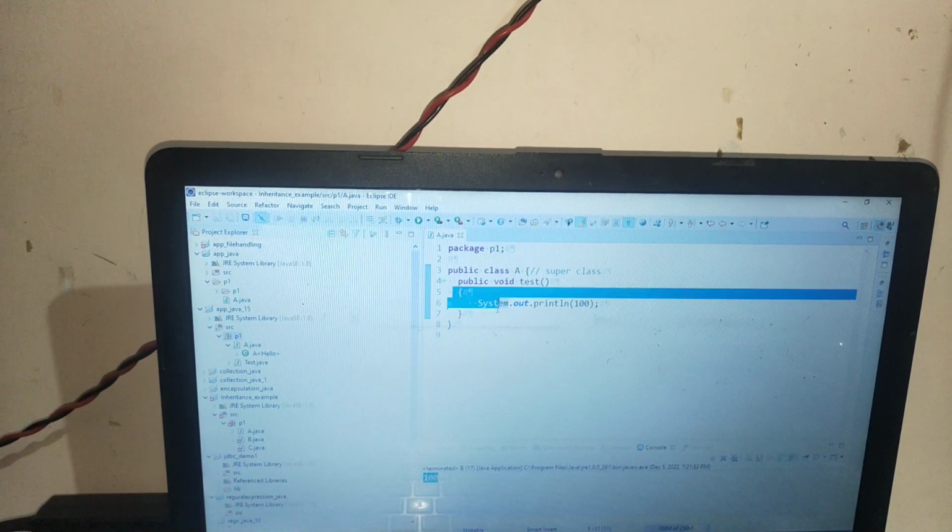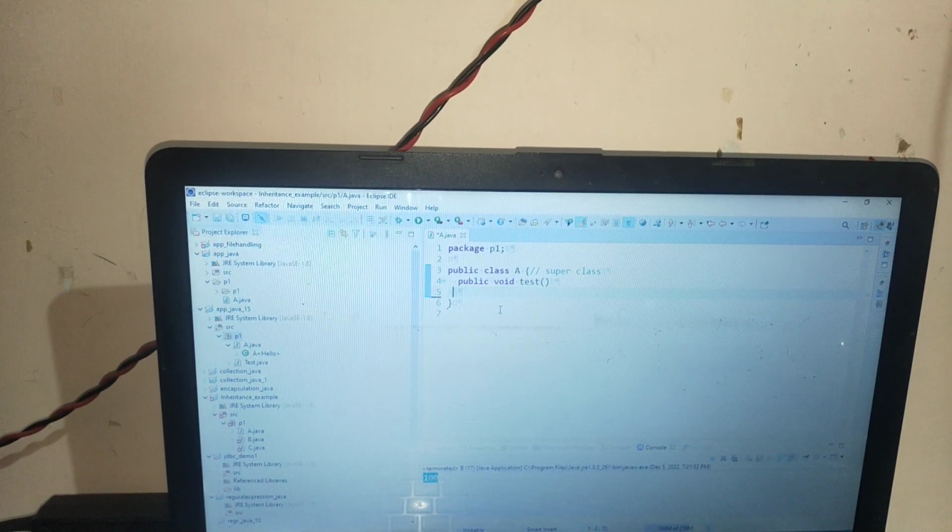What is an incomplete method, which an interface allows? How can you write an incomplete method? An incomplete method is all about public void test. That is an incomplete method.